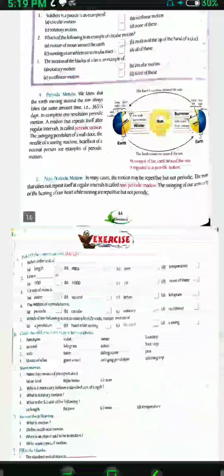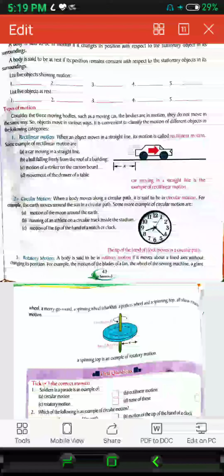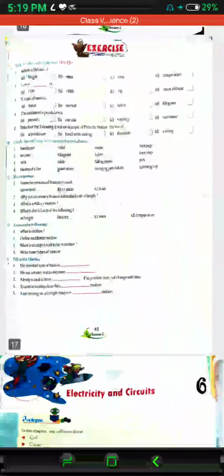So number 3, what is rotatory motion? You can write this from here. Rotatory motion: a body is said to be in rotatory motion if it moves about a fixed axis without changing its position. So you can write the same here.